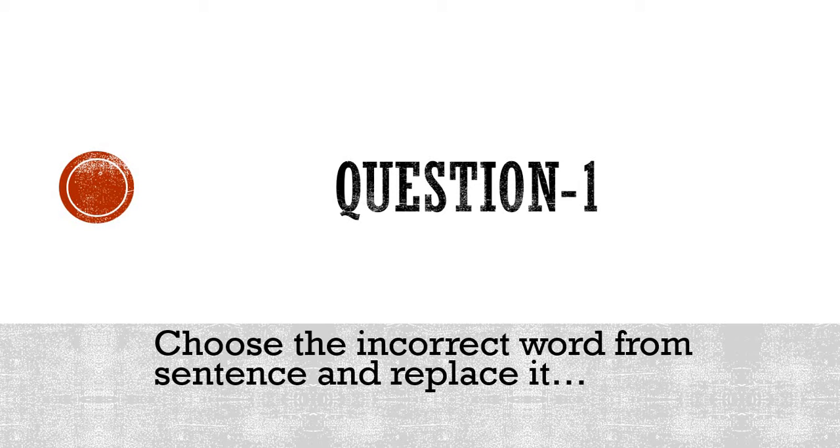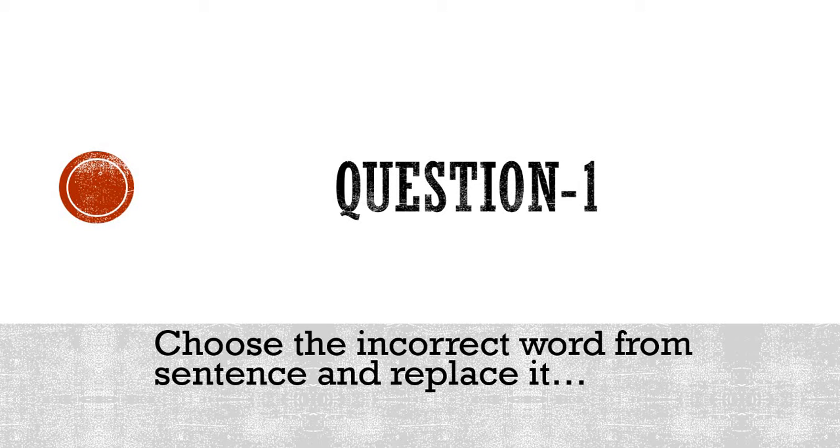In your books, that means in the PDF I have sent, it is clearly printed: underline the incorrect word and write the correct one in the given space. But here, our online video format is that we choose the incorrect word and then replace it. So we are going to continue in that format.